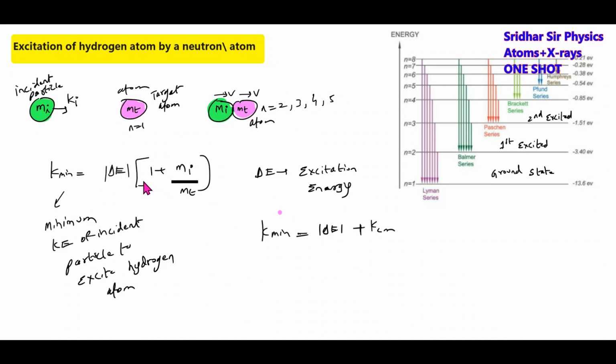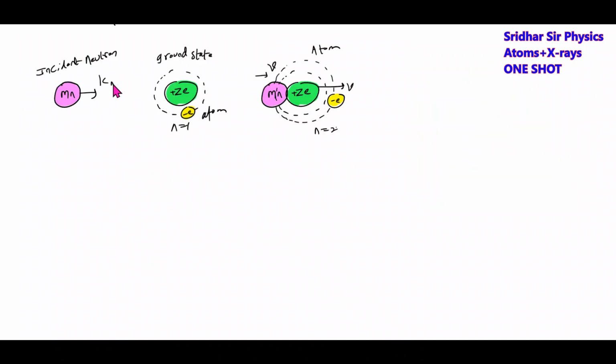So let's start with the neutron. Let the neutron excite the hydrogen atom. What will be the minimum kinetic energy of the incident neutron so that it will excite the hydrogen atom to n equal to 2? For this I should use the formula delta E times 1 plus mass of incident particle by that of the hydrogen atom. What is the minimum energy needed to excite? 10.2 electron volt.